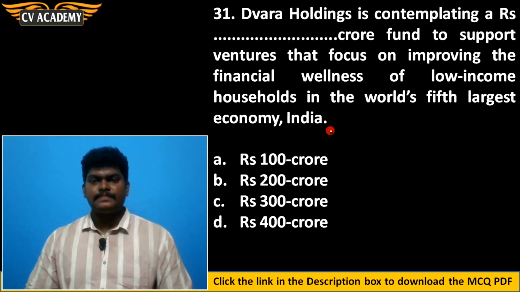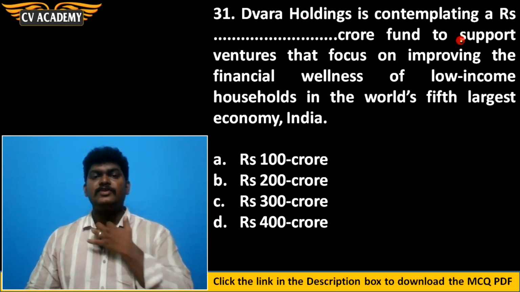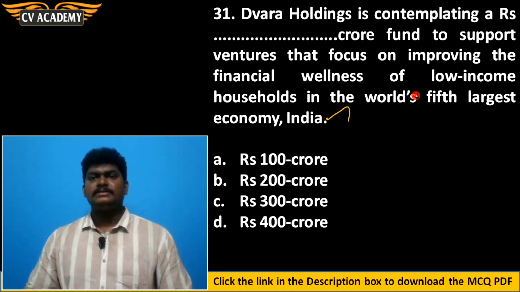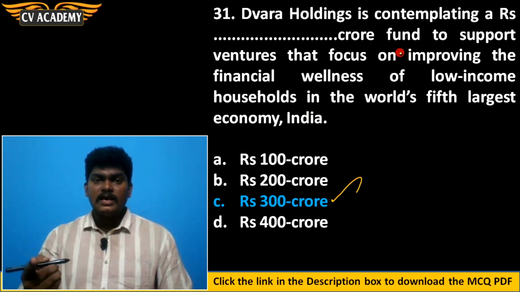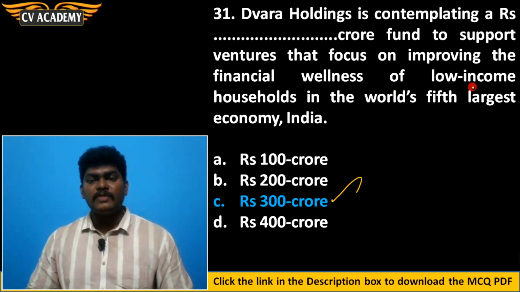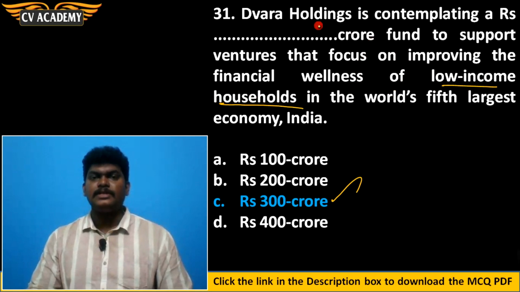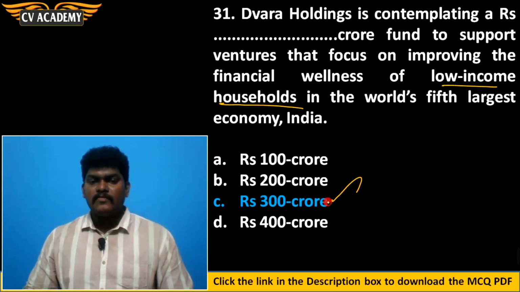Then 31st question. Dvara Holdings is contemplating a rupees dash crore fund to support ventures focusing on improving the financial wellness of low-income households in the world's 5th largest economy, that is India. Yes, Dvara Holdings is planning to give a 300 crore rupees fund to those venture capital companies who were contributing to improve the financial standard of the low-income households. So for that venture capital company, Dvara Holdings is giving funding of 300 crore rupees. Option C is the correct answer.